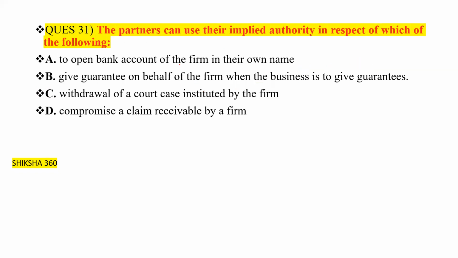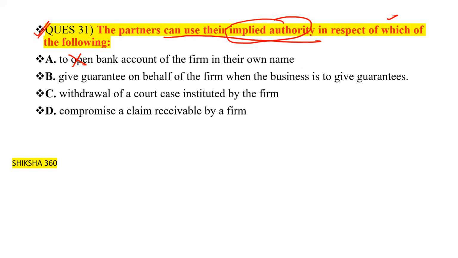Clear. Now move to the next question, question number 31. The partners can use their implied authority, which we have already discussed, in respect of which of the following? To open a bank account of the firm in their own name. This one is wrong, clear.